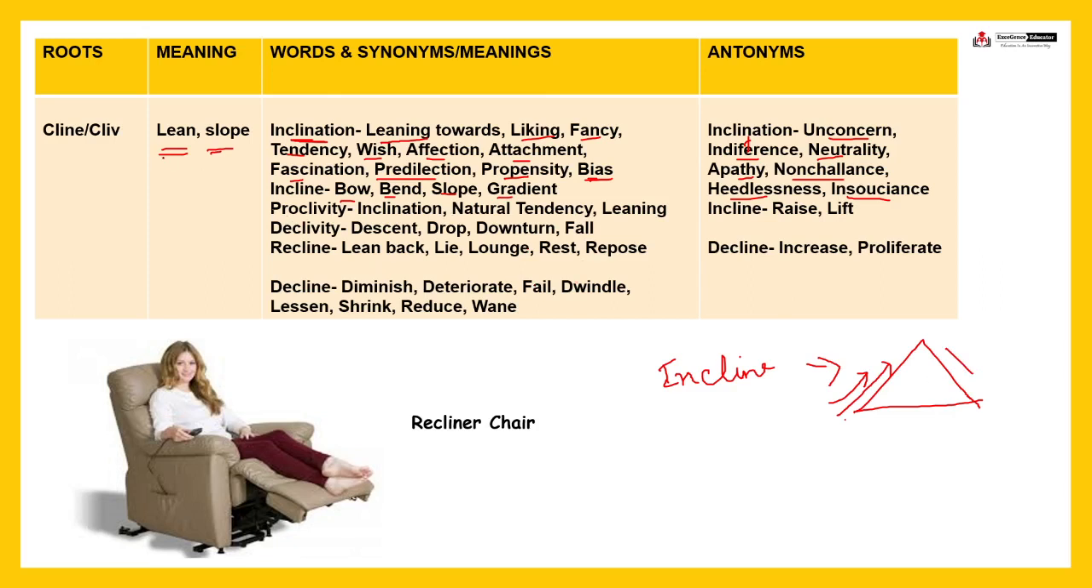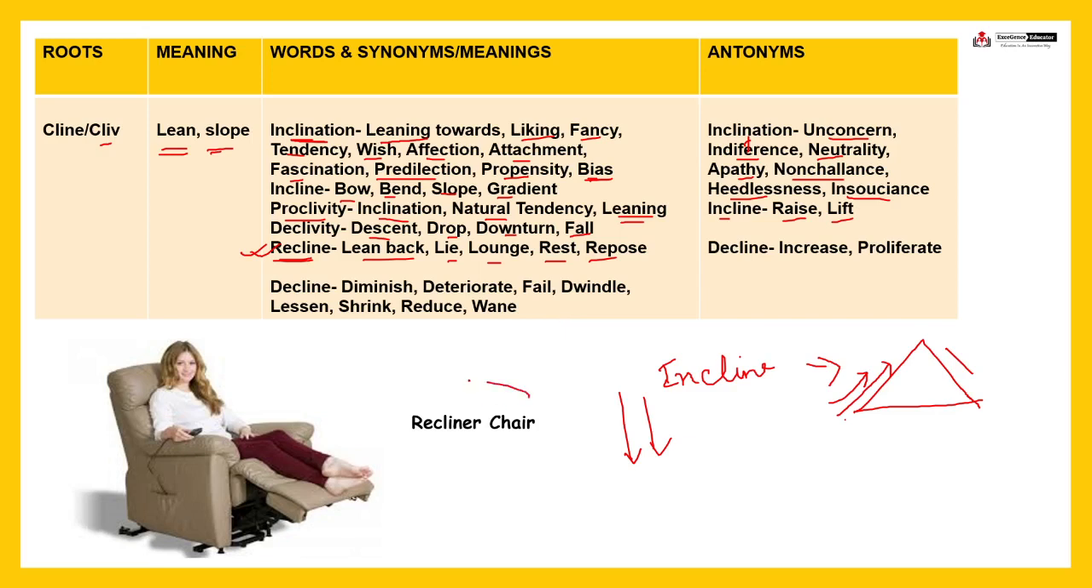Now proclivity, cleave root word से है. Proclivity means inclination. Again, inclination, natural tendency or leaning, right? Next, incline का opposite है raise or lift. Fine. Now declivity means descent, drop or downturn, or you can say fall. Fine. Descent. Something which is falling, right? And proclivity means tendency, natural tendency to rise or inclination.